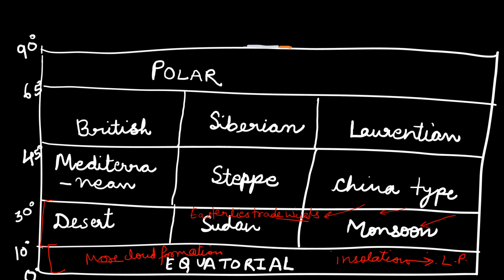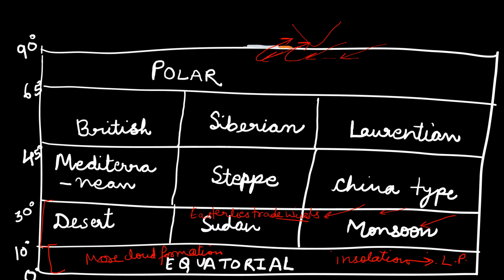But the monsoonal climate is due to the reversal of these winds. For example, let's say this is India, and these winds would naturally be moving this side. So this won't lead to rainfall in India, but the reversal of these winds, these would reverse towards this, and that is how India would be getting rainfall. These winds would get reversed. So that is how monsoonal type of climate would be observed.